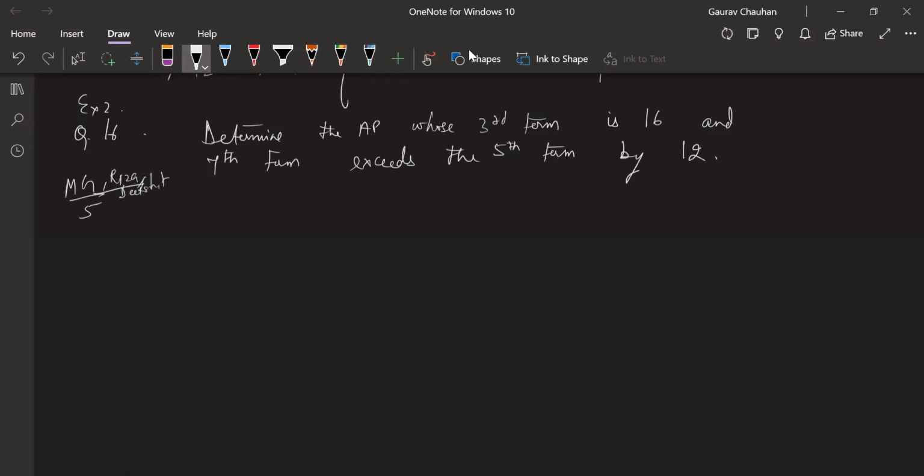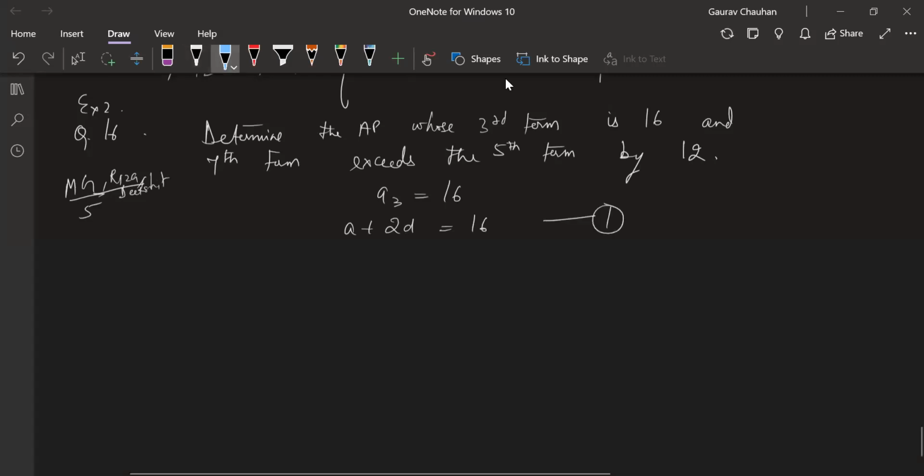So here, just quickly doing it on the board. First, they're saying third term is 16. That will give me one equation. A3 is equal to 16. That means A plus 2D is equal to 16. This is equation 1.